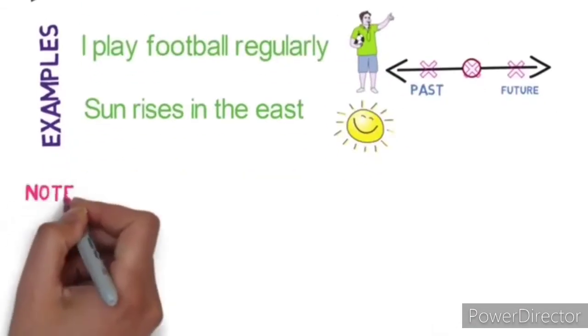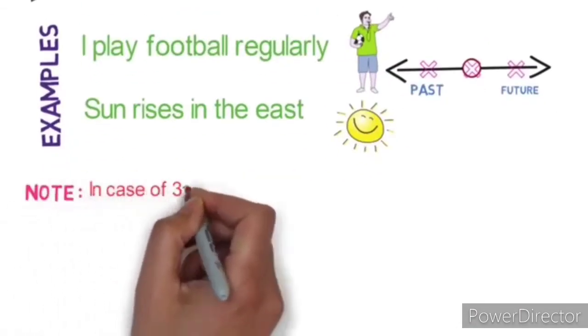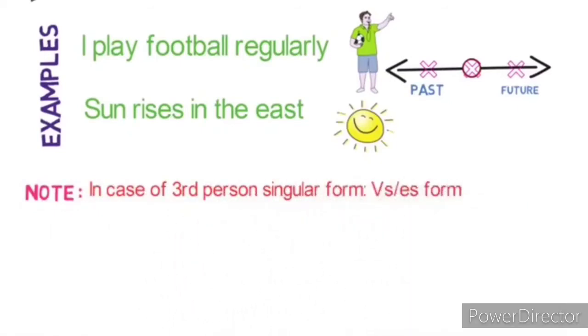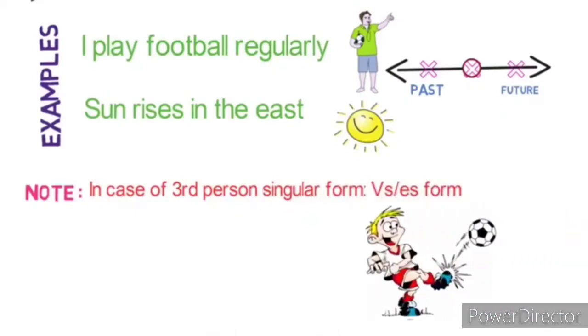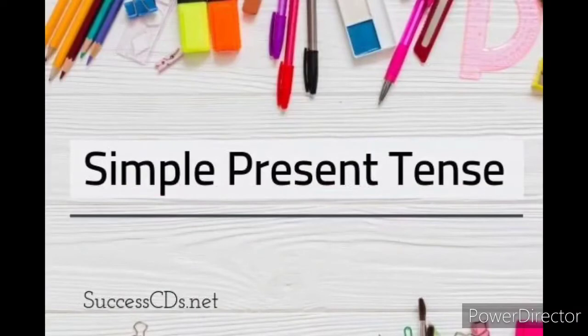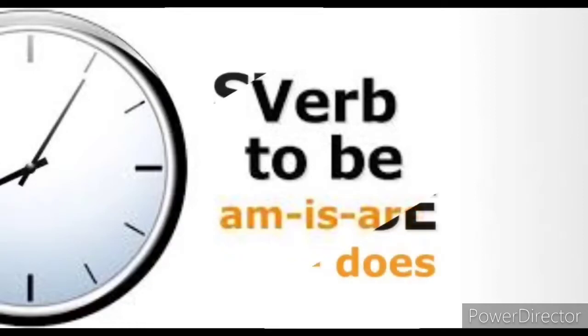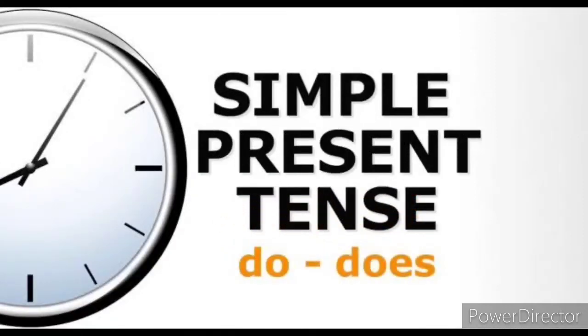An important note, children: in case of third person singular form of verbs, verb plus s or es form is used. For example, in case of third person Ram, it will be Ram plays football regularly. Children, let's see in detail about the first tense, that is simple present tense. In simple present tense, we have to use the be form of verbs such as am, is, and are, and do form of verbs such as do and does.